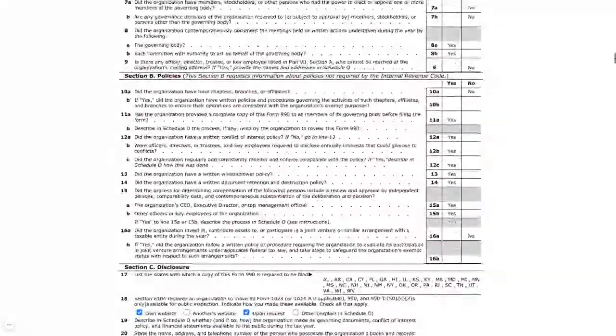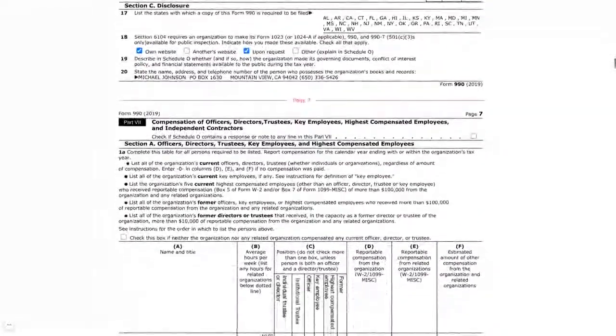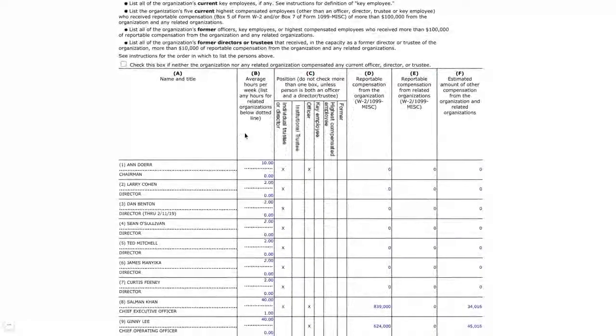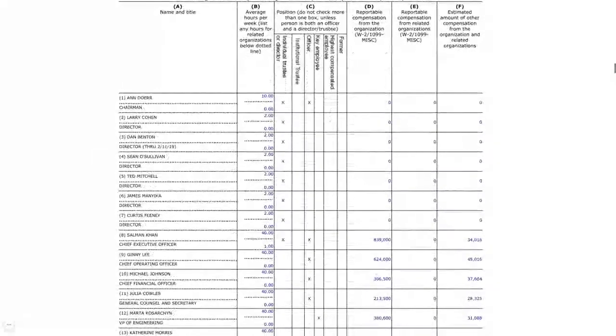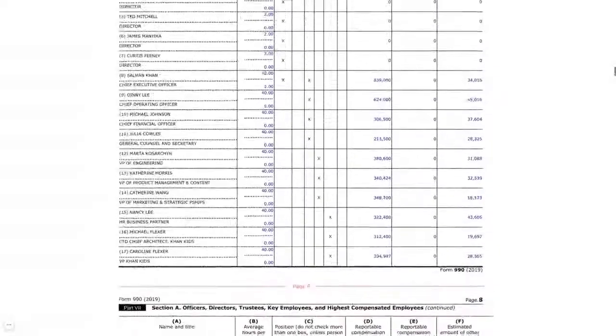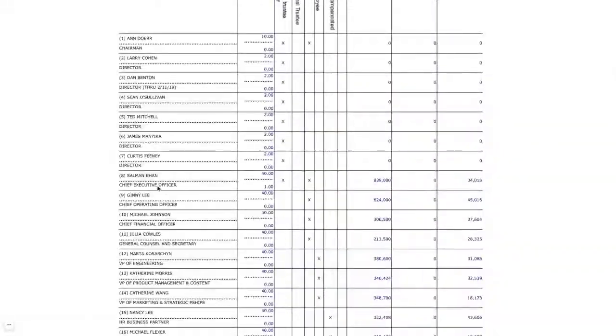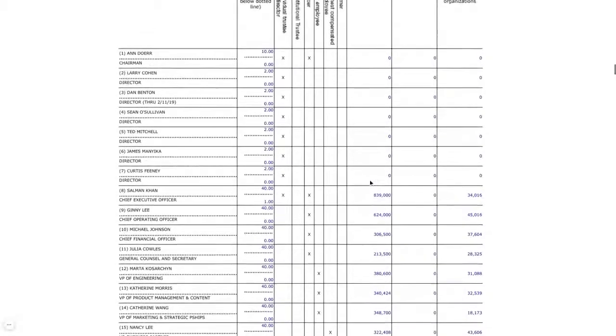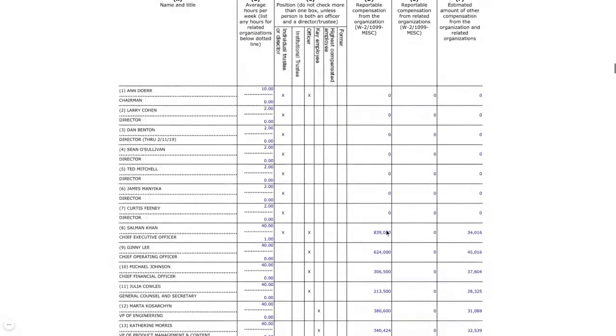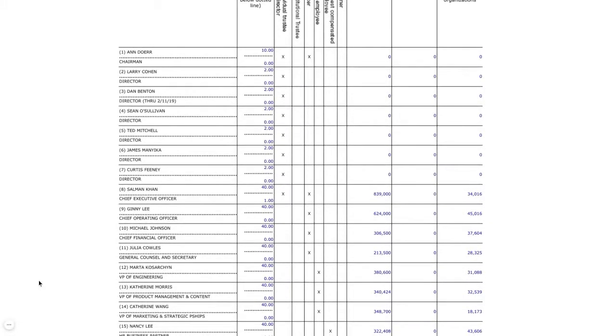If you go down a little bit to part 7, section A, you'll see a list of people on their board, their directors, their executives, and just overall their highest paid employees. So you'll see over here at the top, Sal Khan working 40 plus 41 hours a week, getting paid $839,000 as sort of base compensation, and an additional $34,000. So that's something like $870,000 roughly,